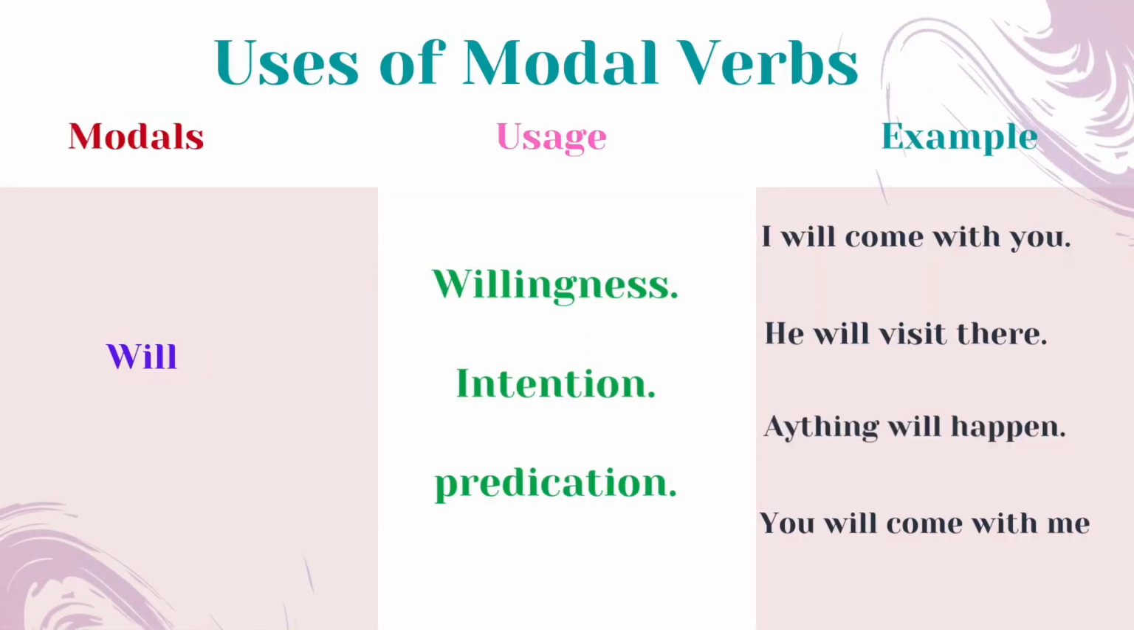The next modal verb is will. Will could be used to denote willingness, intention, and prediction. Here are some examples. I will come with you. He will visit there. Anything will happen. You will come with me.